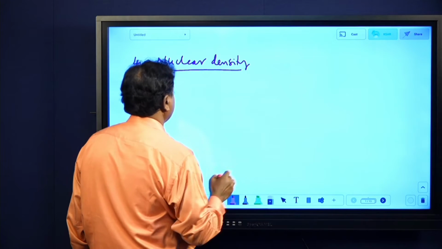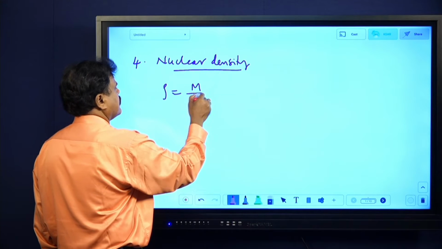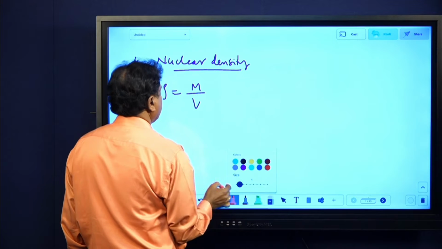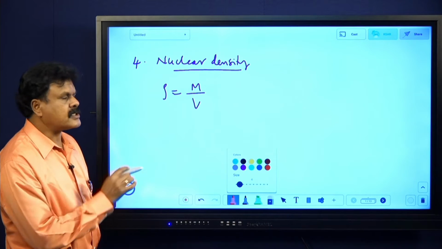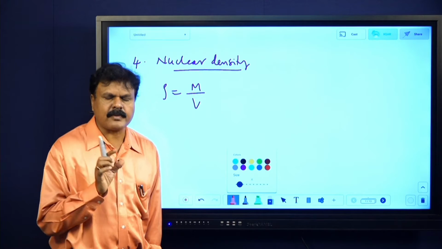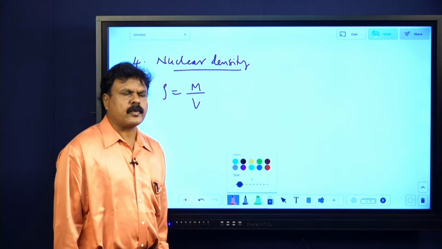Density anywhere, we say rho is nothing but mass by volume. Here it is defined as the ratio of the mass of the nucleus to the size of the nucleus, the volume of the nucleus.